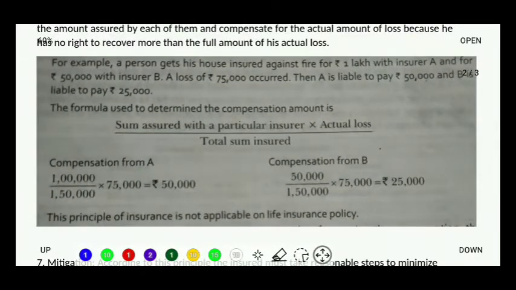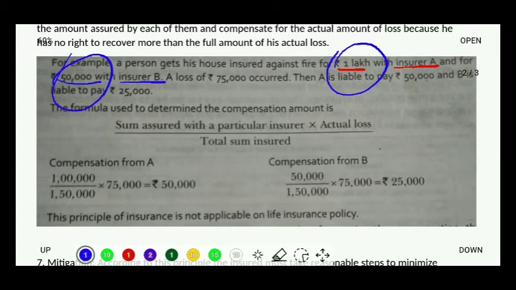See, a person gets his house insured against fire for rupees 1 lakh with insurer A, and with insurer B it is 50,000. So total insurance, how much is that person taking? He is taking 1 lakh rupee insurance from insurer A and 50,000 insurance from insurer B. If we add up, the total insurance that he is taking is rupees 1,50,000. Understood? Now there is a fire and a loss happens. A loss of 75,000 is incurred.